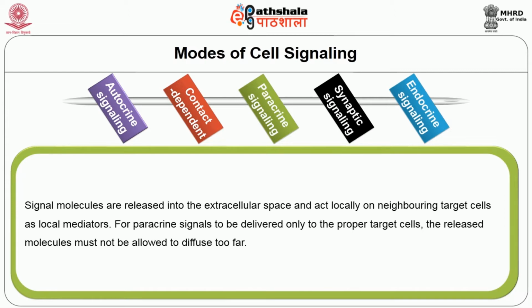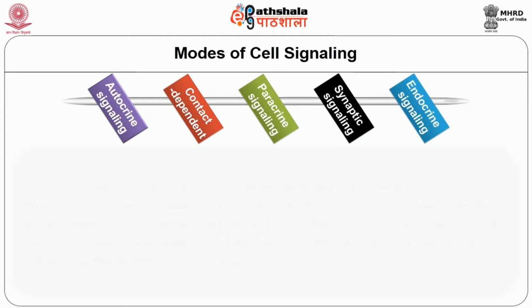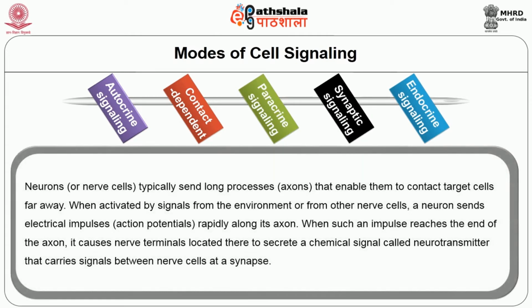For paracrine signals to be delivered only to the proper target cells, the released molecules must not be allowed to diffuse too far. The fourth type is synaptic signaling. Neurons, or nerve cells, typically send long processes that enable them to contact target cells far away. When activated by signals from the environment or from other nerve cells, a neuron sends electric impulses rapidly